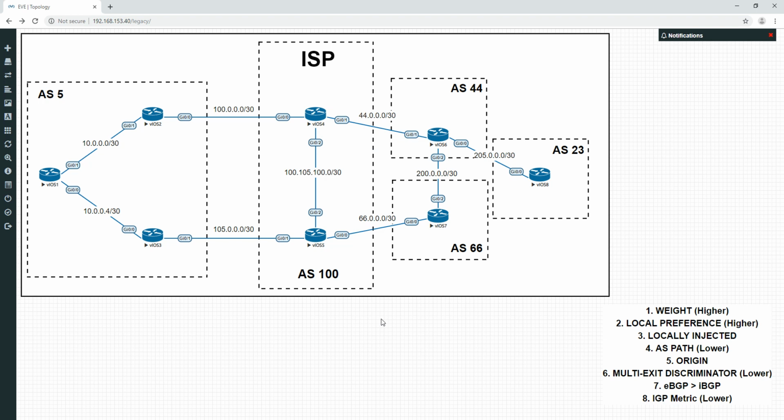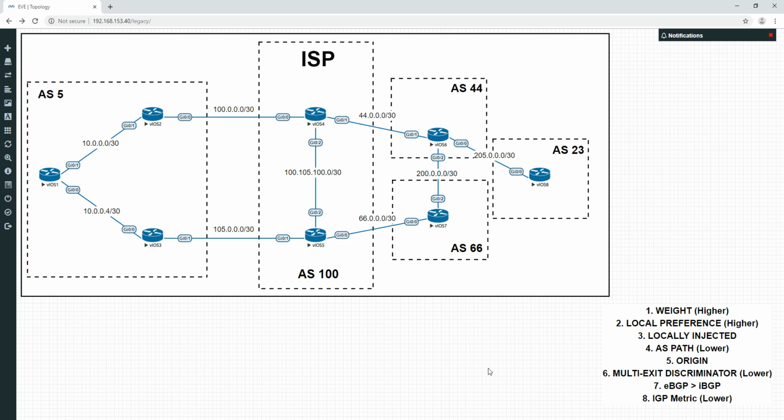This is going to be the second part of my BGP video series, and in the last one we discussed the path attributes, weight and local preference. On the right hand side, I've listed the BGP best path algorithm, save for a few tiebreakers which I've excluded here. The last video discussed weight, which is the strongest path attribute, followed by local preference. Now, weight only affects the router locally, and the local preference is effective throughout the AS.